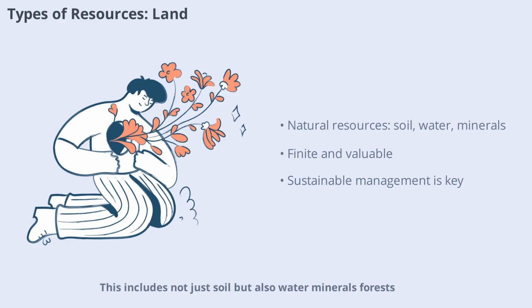Start with land, which in economics means all natural resources. This includes not just soil but also water, minerals, forests, and even the air we breathe. Land is essential for producing food, energy, and raw materials. However, these resources are finite and must be managed carefully to avoid depletion. Sustainable management of land resources ensures that future generations can also benefit. Governments and businesses often face tough decisions about how to balance economic growth with environmental protection.